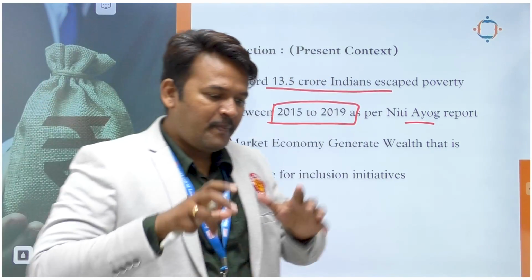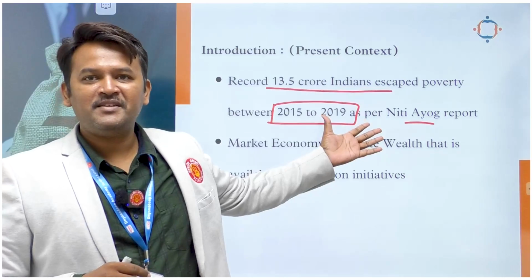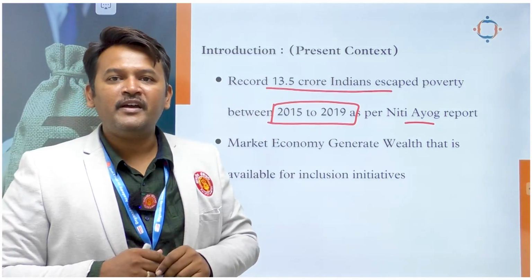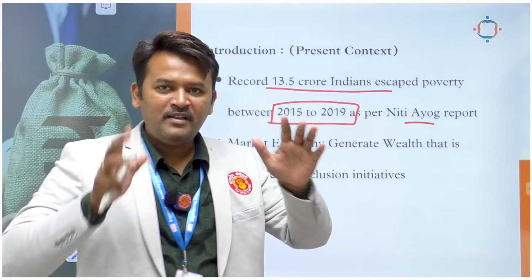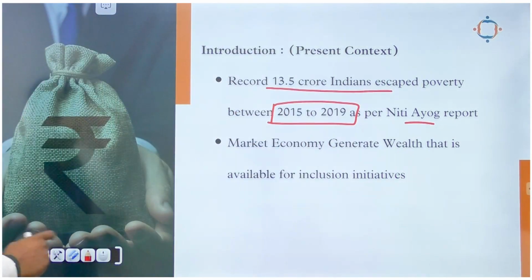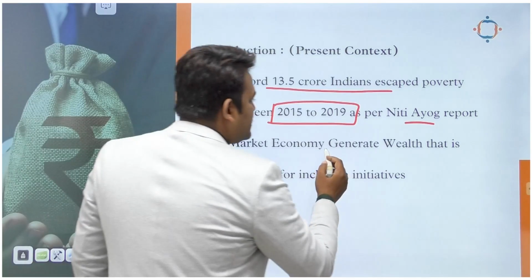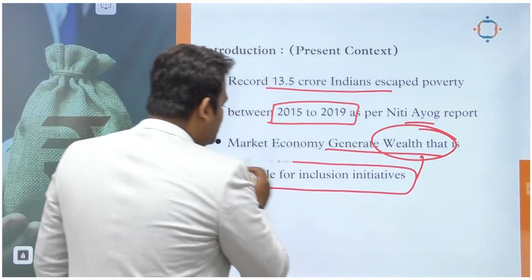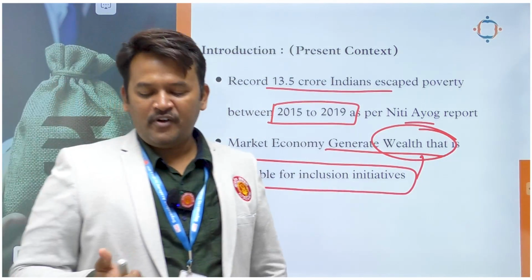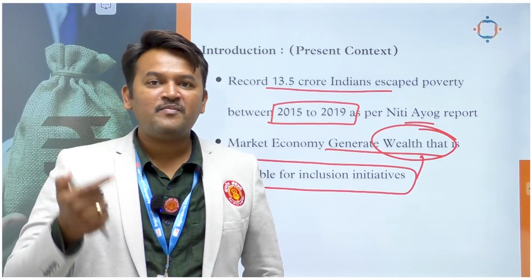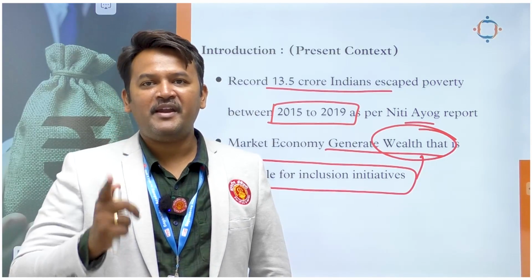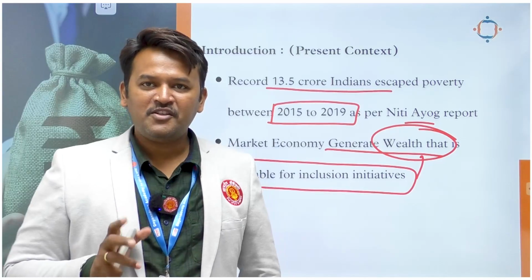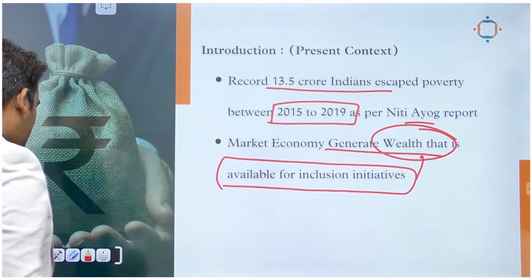So in the introduction, try to write about this contradiction. Plus, we are working on that because the Niti Aayog report says 13.5 crore Indians are getting out of poverty, right? This will be the introduction of the question. Second thing, market economy also generates wealth, and this generated wealth is available for inclusion initiatives, right? For inclusion, we need money, and this money will be generated only in market economy. Understood, right? So this will be our introduction part.